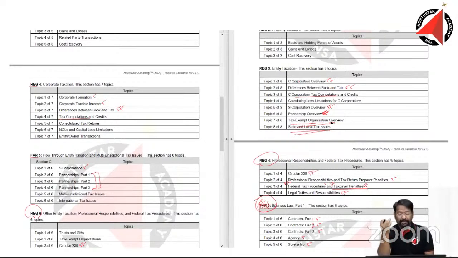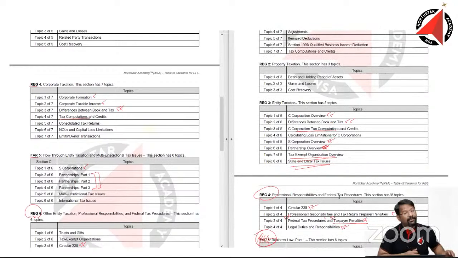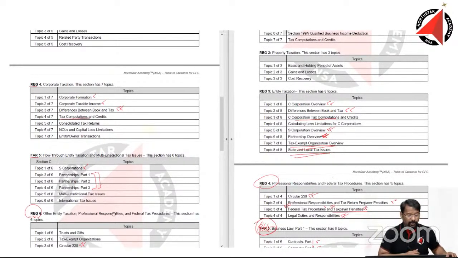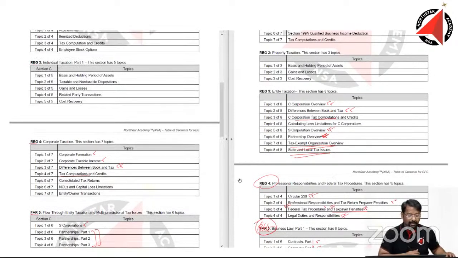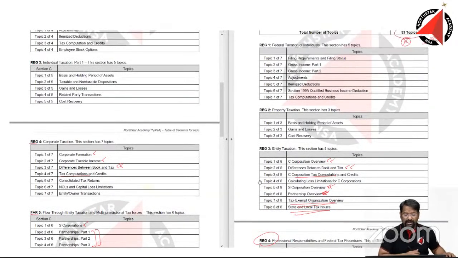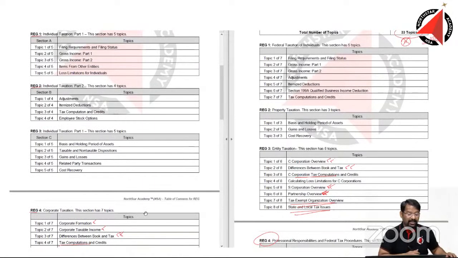All right, the S corporation, the C corporation, the partnership. That was the major part of the syllabus in the old regulation, and it was very complicated also. Particularly partnership was, most students come back and say partnership is complicated, which to some extent I agree, because there are 3 partnership topics in the syllabus. Very deep coverage was there.